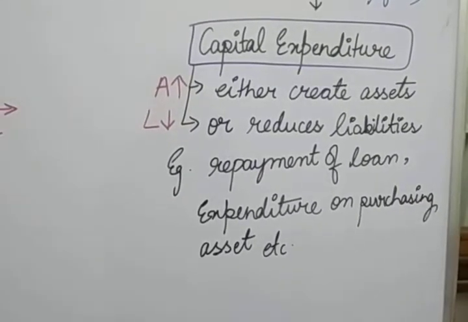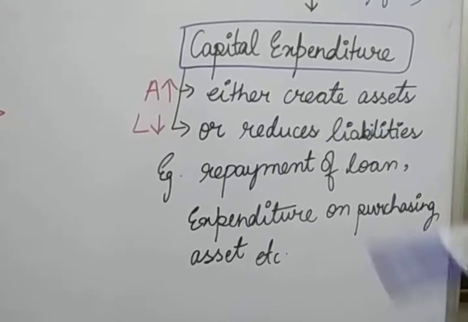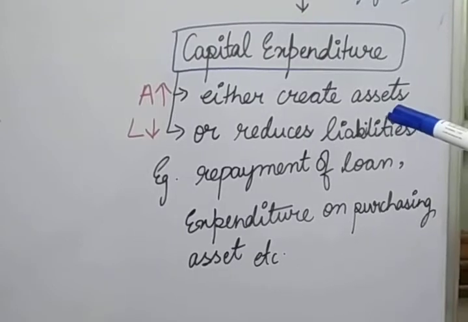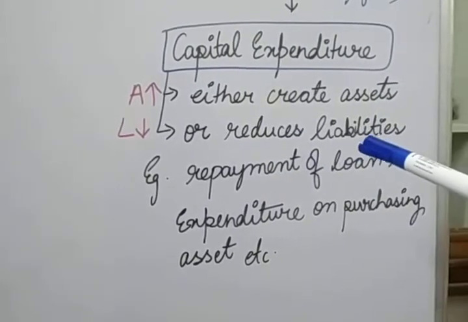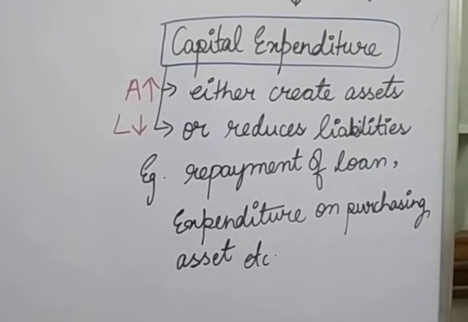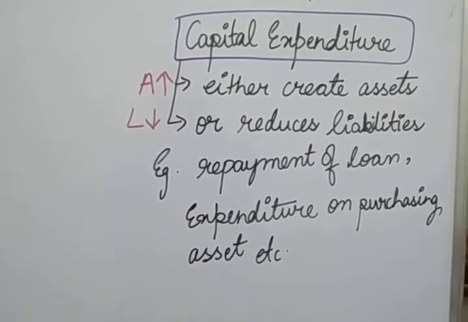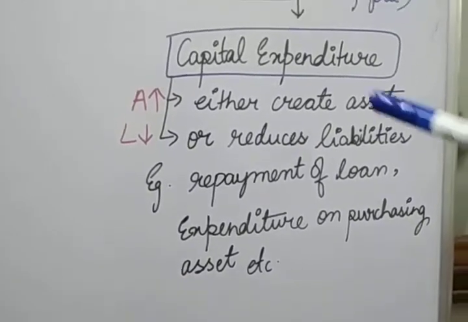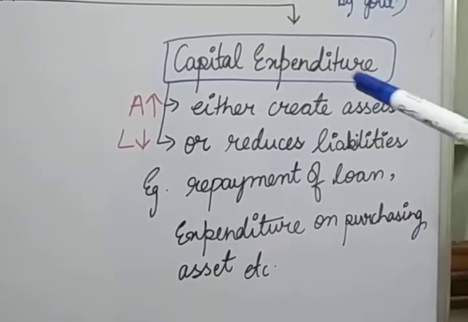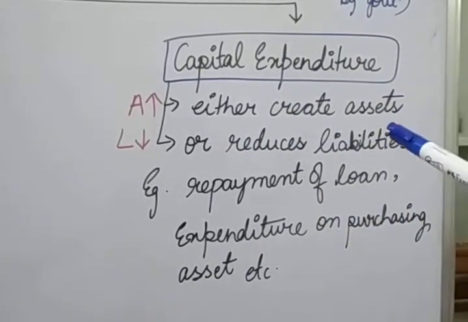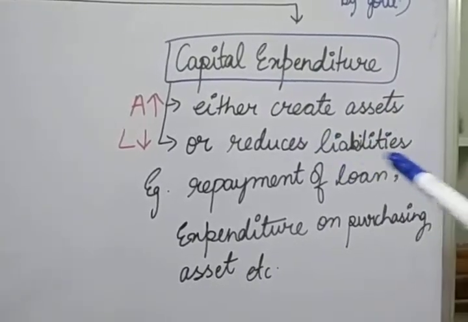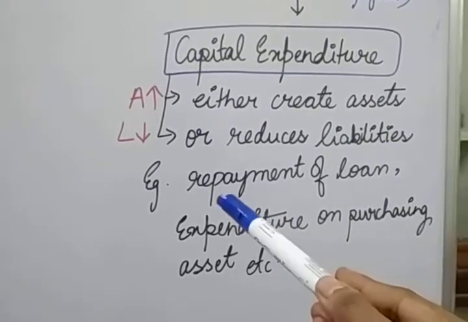Capital expenditure is the second part of the budget expenditure. Capital expenditure, which either creates assets or reduces the liabilities of the government, is termed as a capital expenditure. And capital expenditure is a non-recurring type of expenditure. That means by doing this expenditure, the government will create assets, or it reduces the liabilities of the government. Example, repayment of the loan.